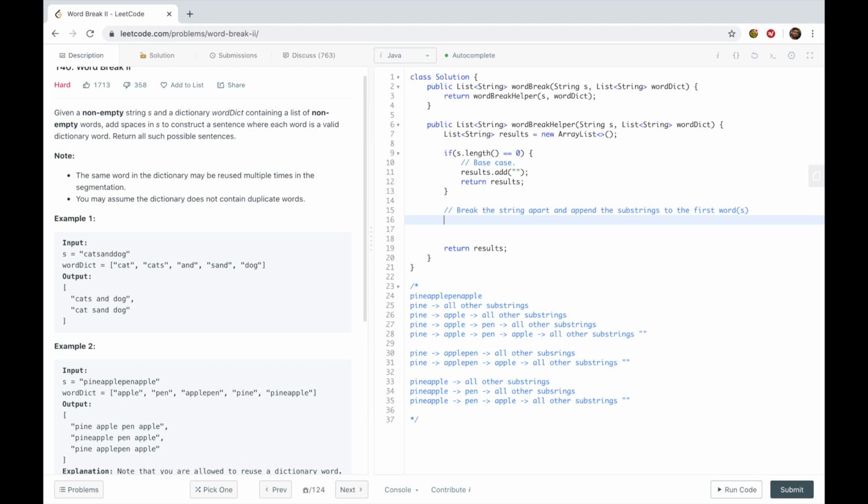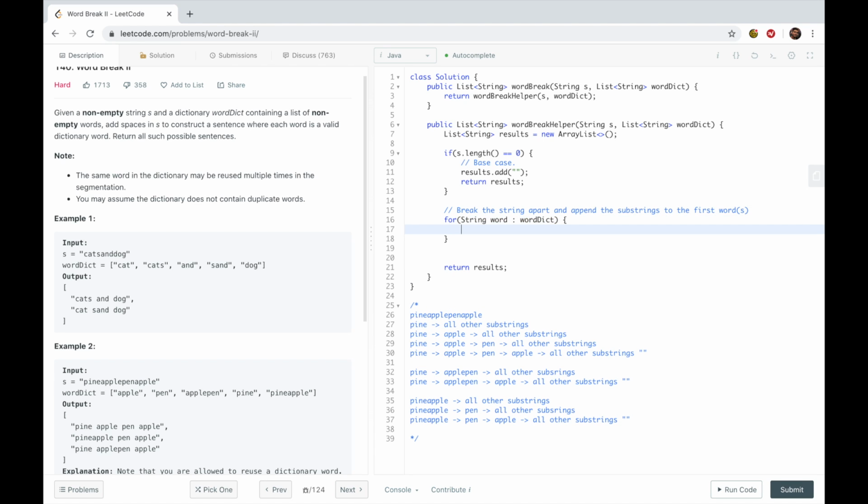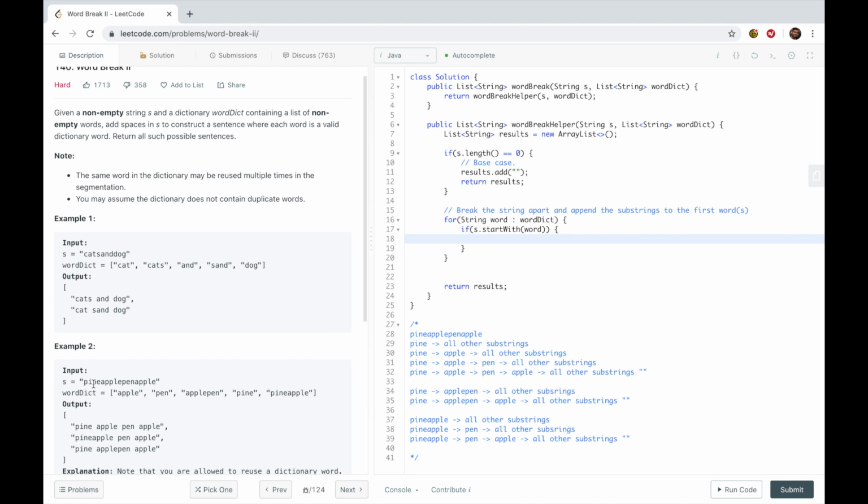So I'm going to say, for each word in the dictionary, if s.startsWith the word, so we've identified, if pineapple starts with one of these words, in this case, we're going to have pineapple. We're also going to have pine. So if the string starts with this word, give me all of the subsets. What does that look like?